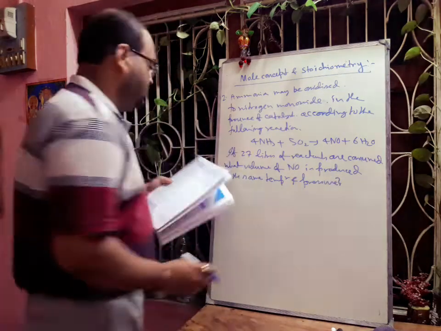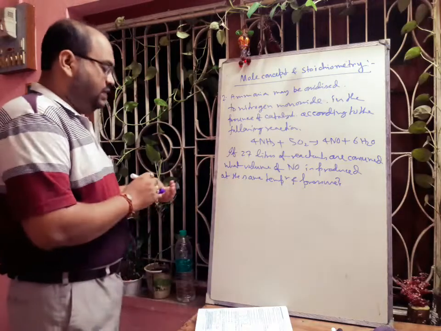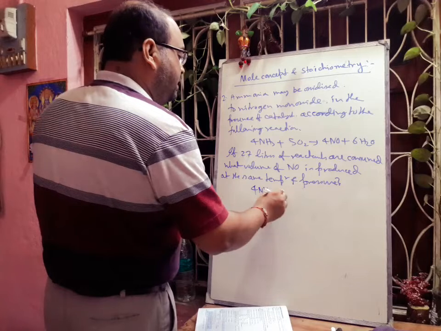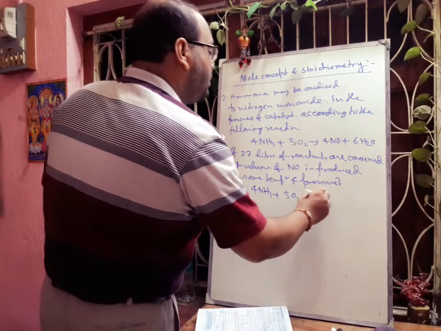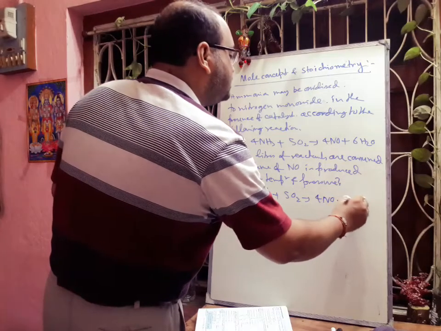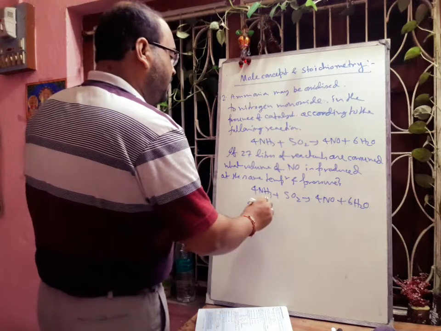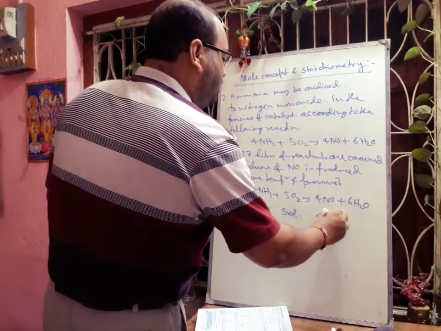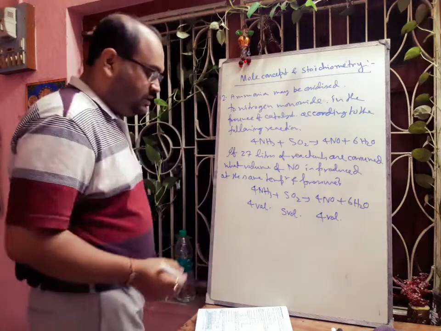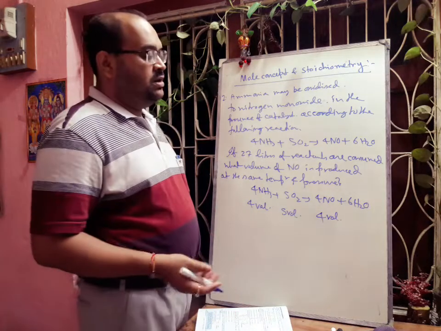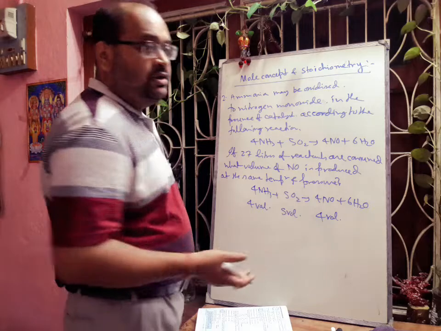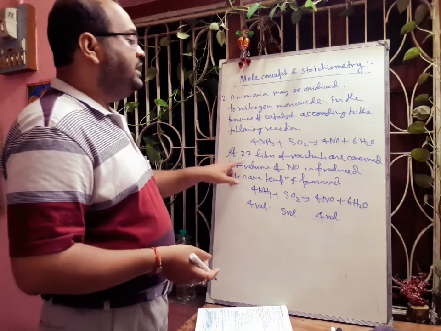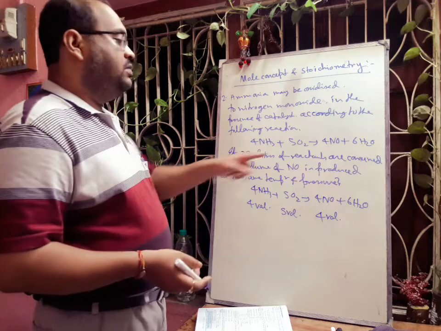This is your question. Now from this equation you can easily understand that, again I am writing this equation, 4NH3 plus 5O2 forming 4NO plus 6H2O. So here 4 volumes of ammonia are reacting with 5 volumes of oxygen, and that will form 4 volumes of NO, and if H2O is steam, then it will form 6 volumes. Otherwise if it is liquid, we will not consider its volume. Now what is the question? If 27 liters are consumed, what volume of NO is produced?